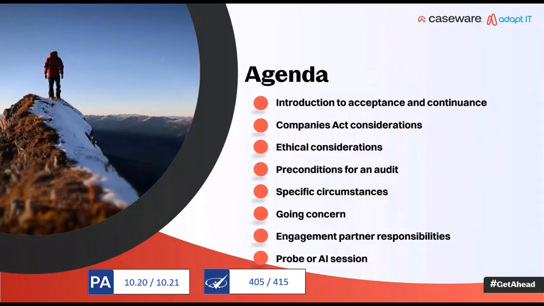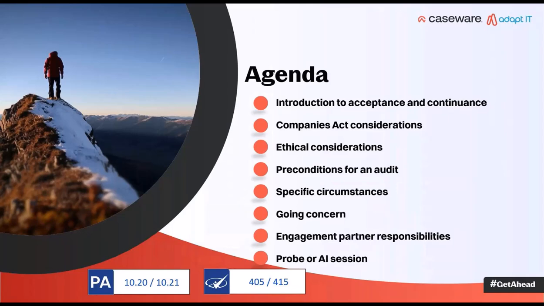In terms of the topics we're going to address, you can see Introduction to Acceptance and Continuance of the Client Relationship and Engagement, Companies Act, ethical considerations, preconditions for an audit, then some specific circumstances to consider, the going concern basis of accounting, or going concern assumption, the engagement partner responsibilities, and then we will look at the documents in the Probe or AI methodologies themselves. And we've also included the links there.